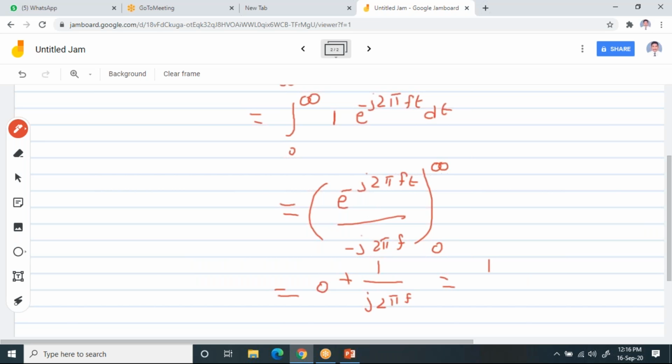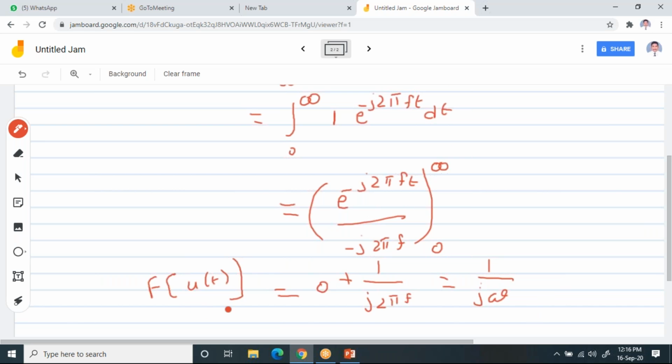This I can write as 1 by j omega. This is what the Fourier transform of u of t is. The Fourier transform of u of t is 1 by j omega. Is it clear to all of you? Please post in the chat box how I solved it. Just apply the limits.